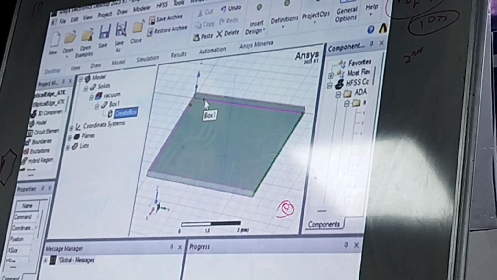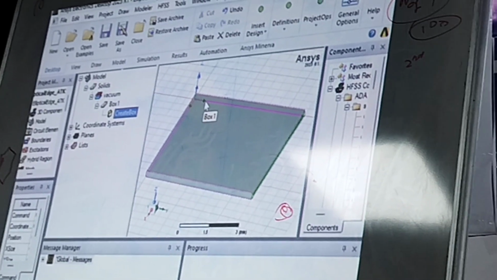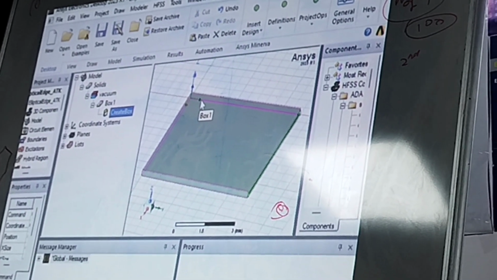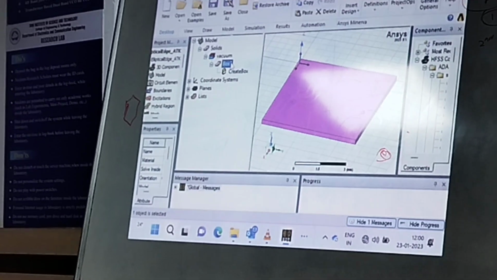we need to, in a patch antenna, it will be a kind of substrate. Bottom will be ground, top will be the patch, and then we'll be creating inner conductor and other dielectric regions for my probe feed technique. Okay, so the first thing is we had created the substrate, then we have to assign material property to it.